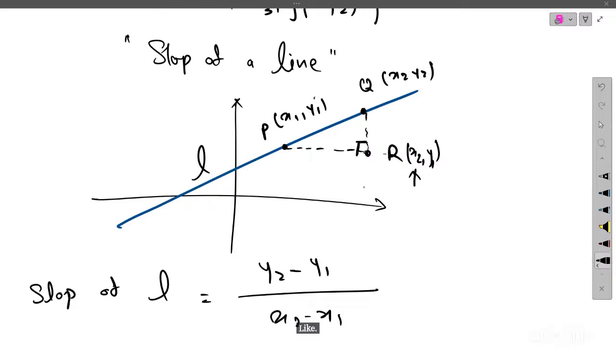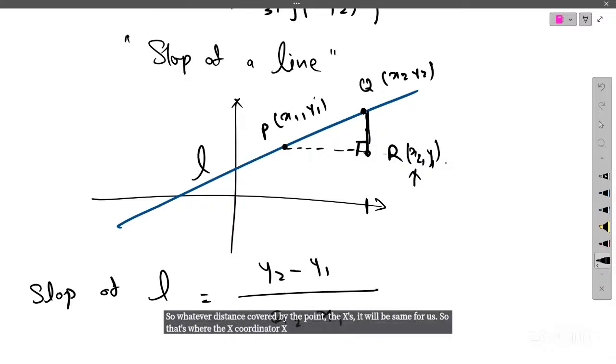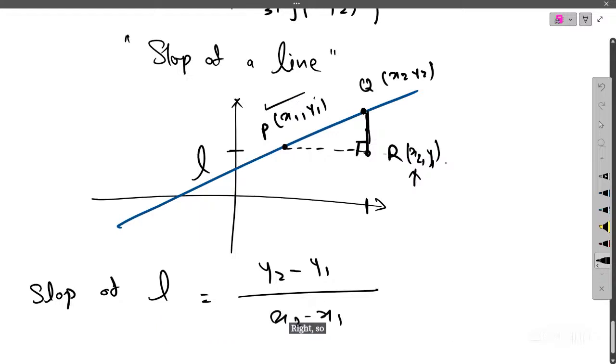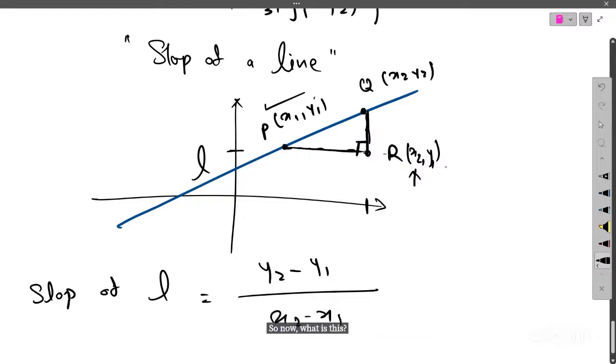So why is it x2? Because Q and R are on the same vertical line. So whatever distance is covered by the point Q over the x-axis, it will be the same for R. And the y coordinate is taken from point P, so whatever distance is covered by the point P, it's the same for the point R. That's why it's valid.